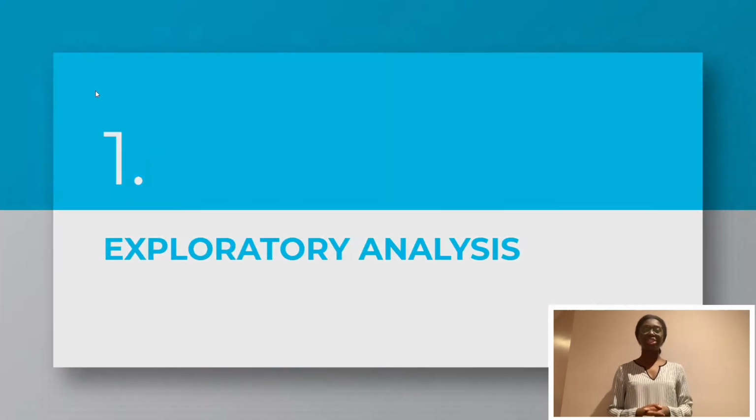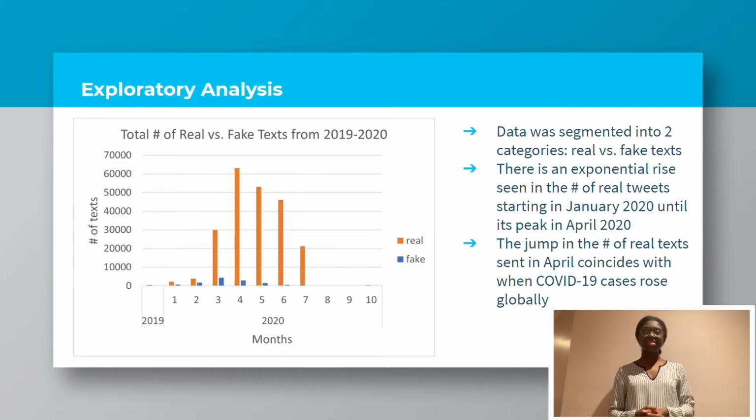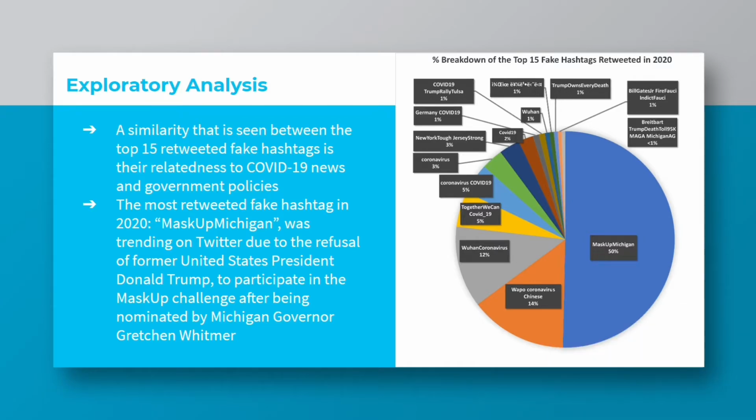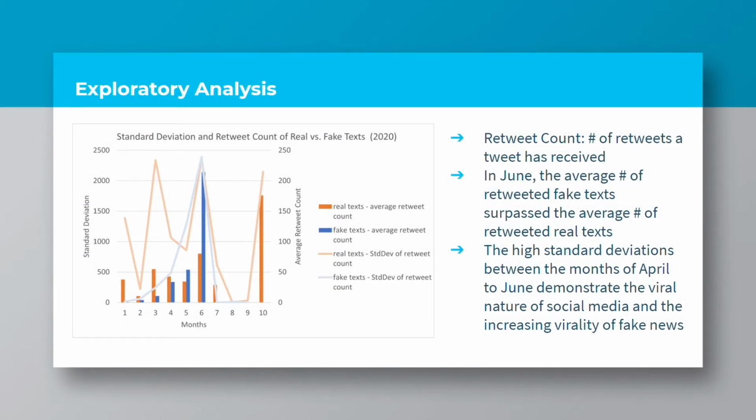With the results in the exploratory analysis, we can see that the jump in the total number of real texts sent in April coincides with when COVID-19 cases rose globally. A similarity that is seen between the top 15 retweeted fake hashtags in 2020 is a relatedness to COVID-19 news and government policies. Lastly, the high standard deviations seen between the months of April to June indicate the viral nature of social media.